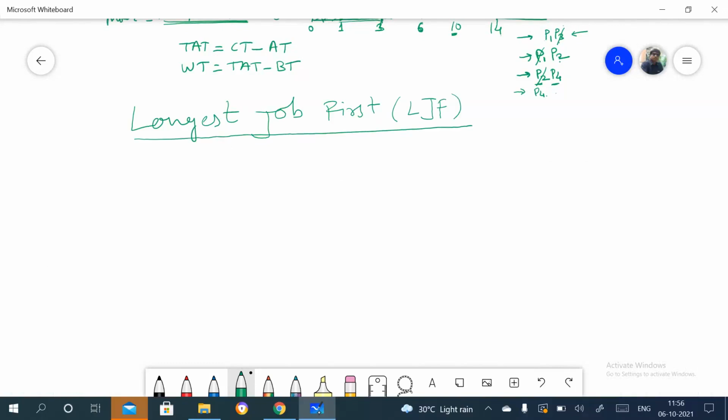And here also the criteria for this is burst time and its mode is also non-preemptive, right? So I'll take one example.